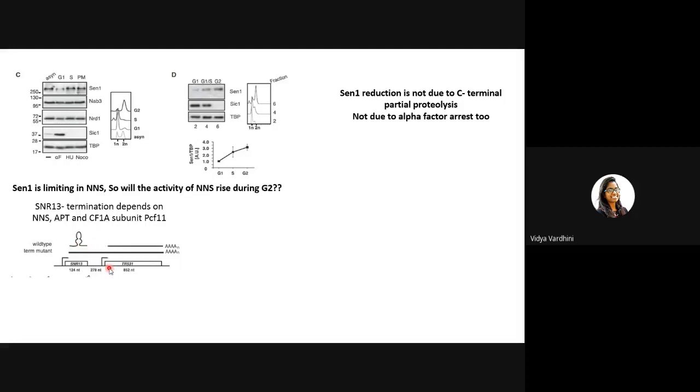And this is the downstream. Downstream of SNR13, we have the TRS31 gene. If transcription termination did not occur, as in transcription termination mutants, what we would find is a bicistronic RNA, which will consist of both SNR13 and TRS31.